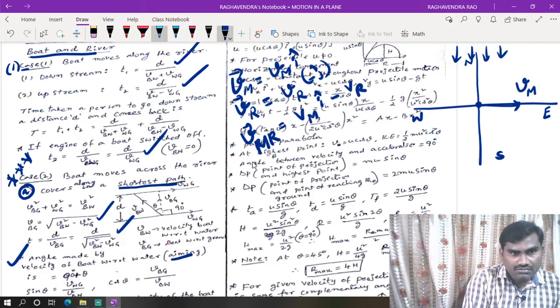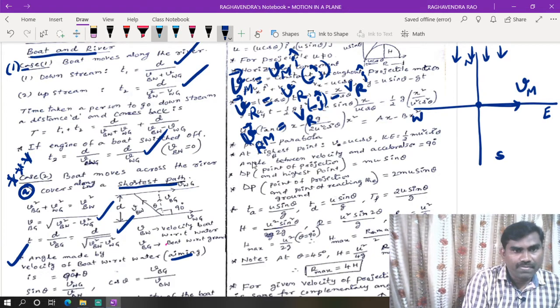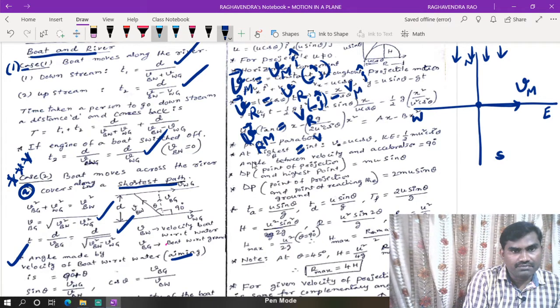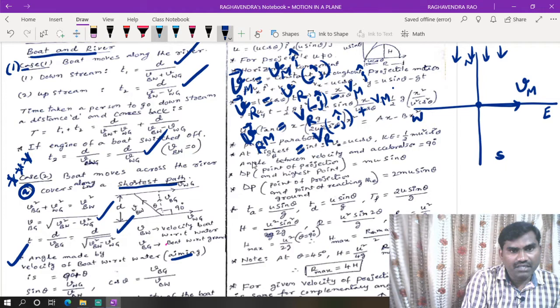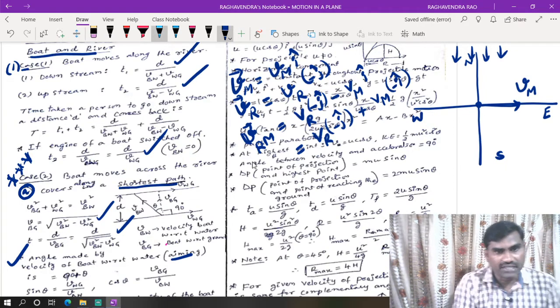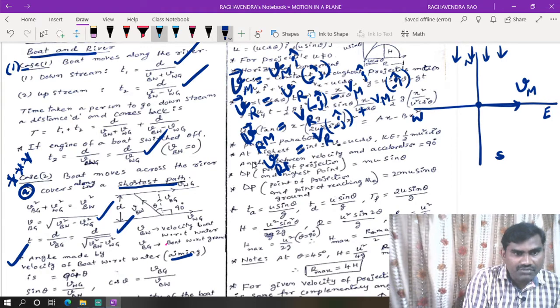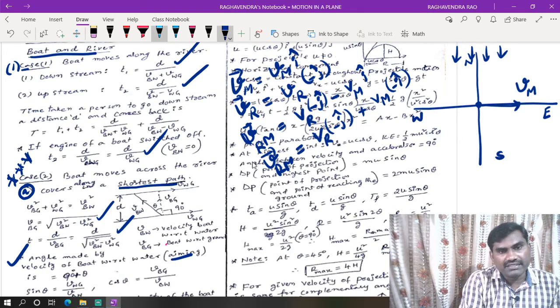So what we have to find is the relative velocity of rain with respect to man. This is the relative velocity of rain, which will be minus Vr j cap minus Vm i cap. Now we can write it as Vr into minus j cap plus Vm into minus i cap. That means the relative velocity of rain with respect to man is along negative y-axis and negative x-axis.